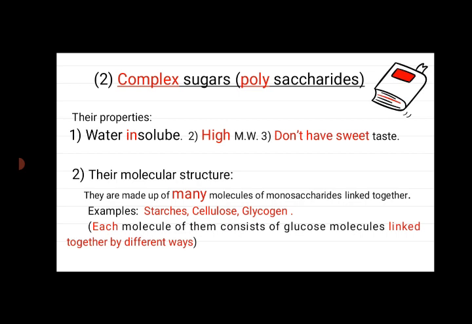Their molecular structure: they are made up of many molecules of monosaccharide linked together. Examples of polysaccharides: starches, cellulose, and glycogen. Each molecule of them consists of glucose molecules linked together in different ways.